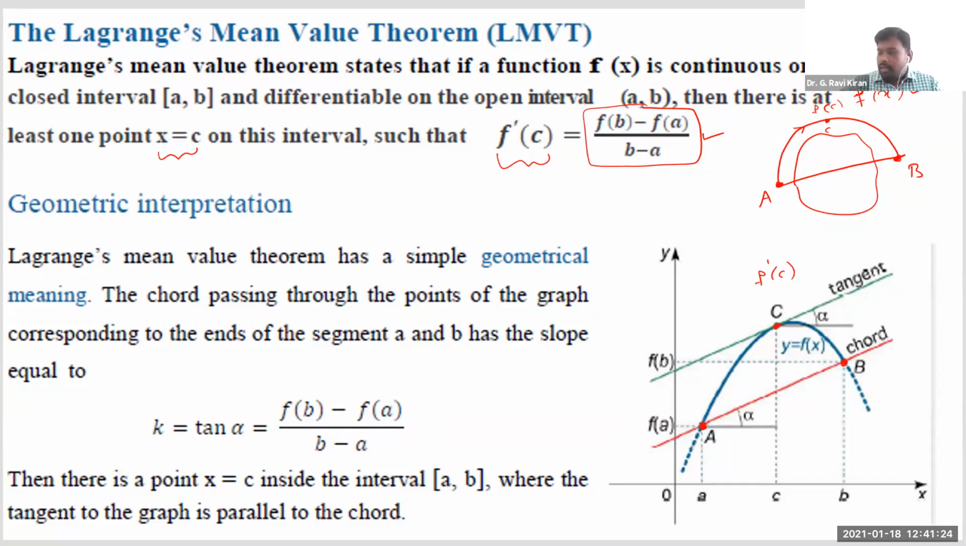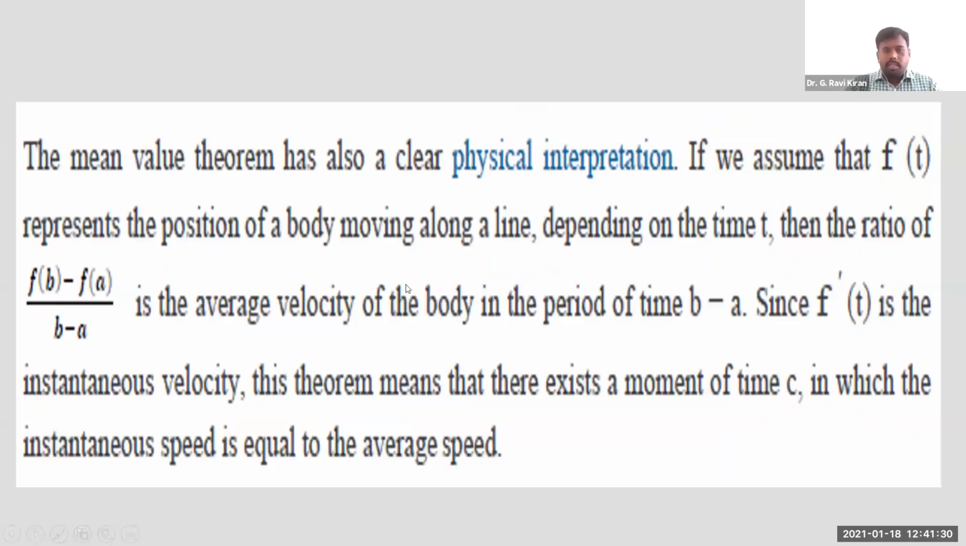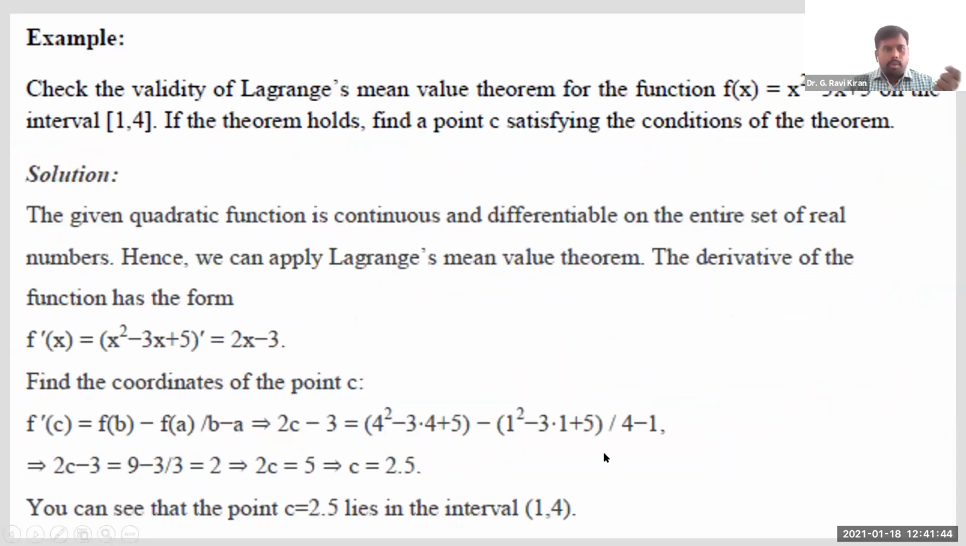Now let us again consider a problem to verify Lagrange's mean value theorem. In fact, this is what we are speaking about. Lagrange's mean value theorem says simply there exists a moment of time where the instantaneous velocity will be equal to the average velocity. So that's what we discussed. Now let us look at this function. You are given x square minus 3x plus 5, and it is defined in the interval 1 comma 4. Let us observe whether Lagrange's mean value theorem can be validated for this function in this interval 1 comma 4.